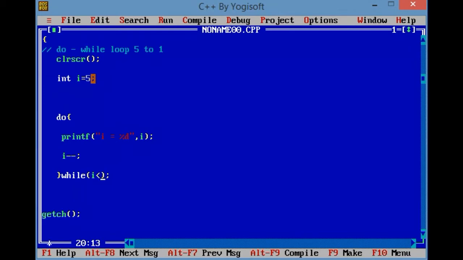Now, what is the condition? Can anyone tell what is the output of this code?